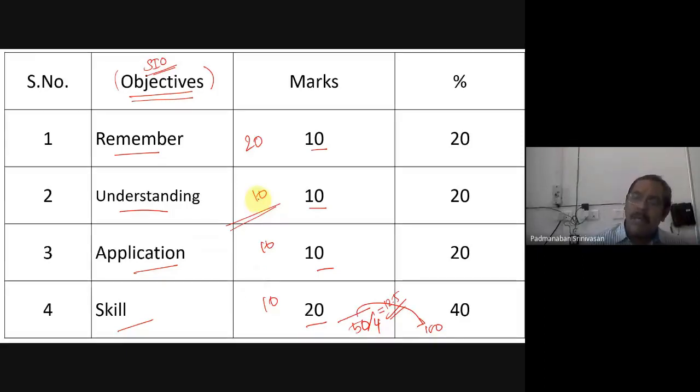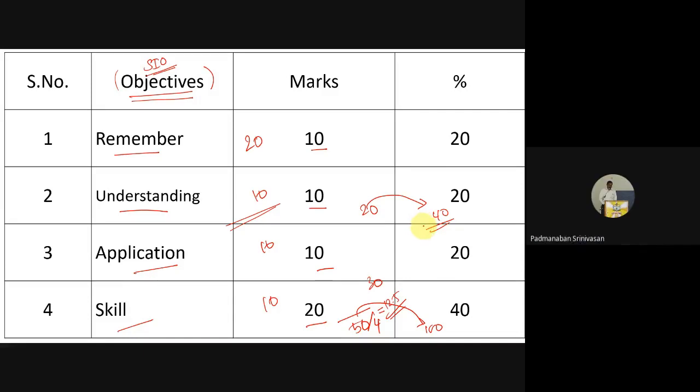See, it's comparative only. Even if you take this question paper and the previous one, for LOTS it is 20 marks, and for HOTS it is 30 marks. Only 10 marks. Even if the 20 is converted into percentage, they will pass. Nobody will fail. Even if you attend alone, if you are only touching the LOTS, you will get 40 and you will pass. There will be no failure in that.